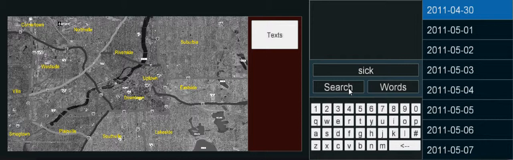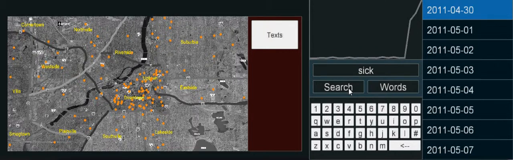So I'm going to do a search here for sick, although you can search for any word that you might think would be in a tweet. We're going to wait here to see what kind of data we get, and it's going to plot the points on the map as well as show us a little bit more information.